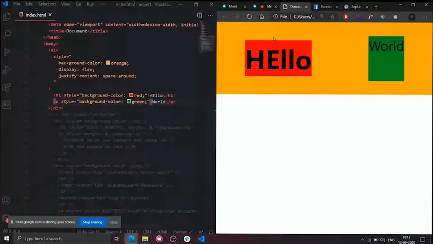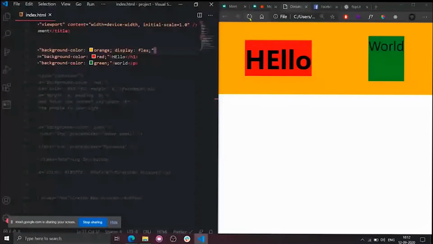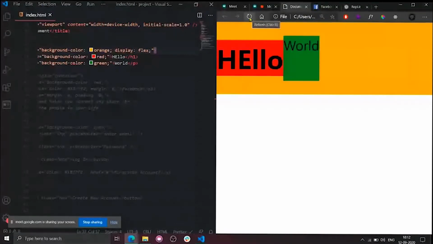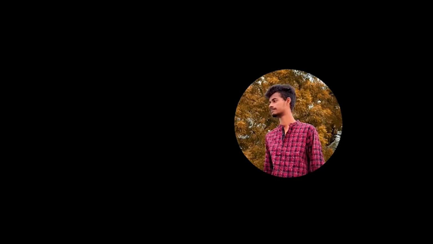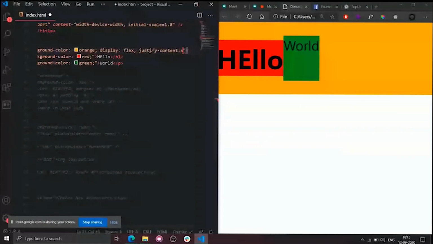Now I'm telling you about the flexbox, so please understand. I haven't applied any justify content, I simply applied display of flex. What is happening is these are aligning in the horizontal direction, but they are in contact with each other. Child one is attached to child two. But I need to apply some spacing, like justify content. Oh my god, my typing is sucking. Okay, justify content. Let me show you space between first. Now see what will happen.